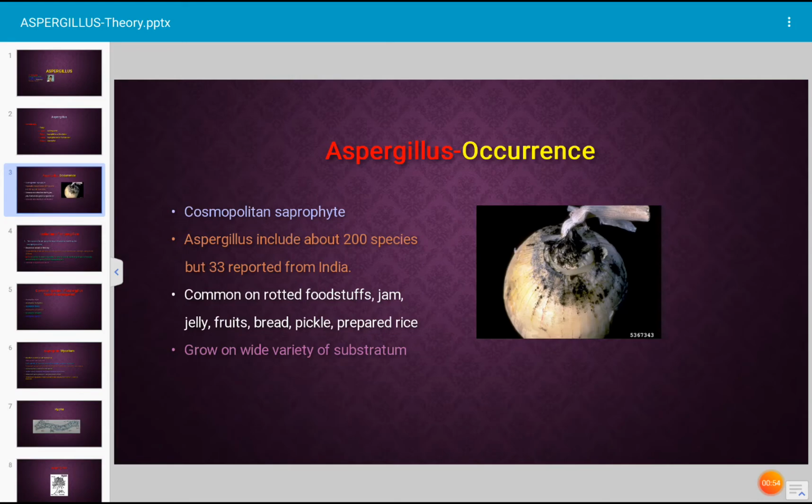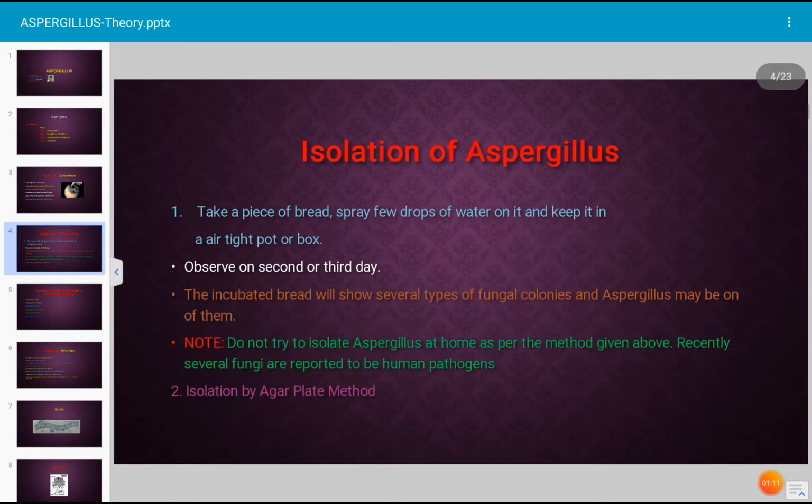It is very common on rotted foodstuffs, jam, jellies, fruits, bread, pickles, prepared rice, any type of food on which the Aspergillus grows. It grows on a wide variety of substratum. What is substratum? The surface on which the fungus grows. That is called substratum. Okay.